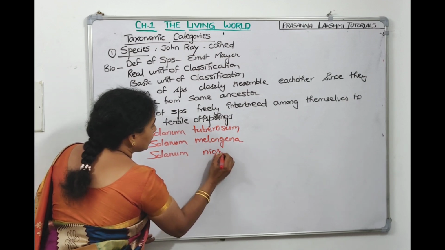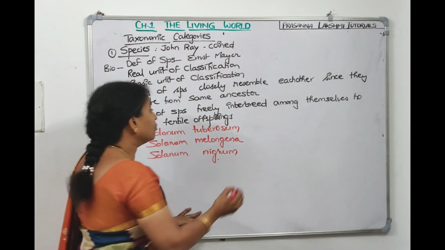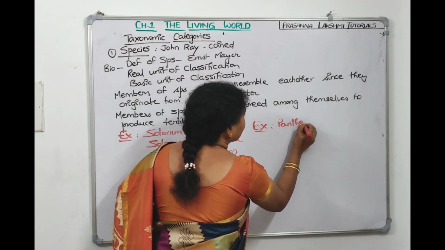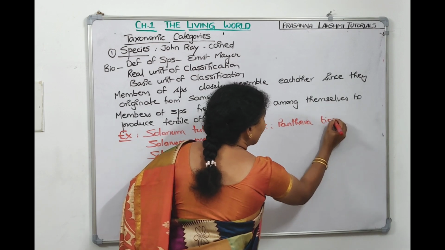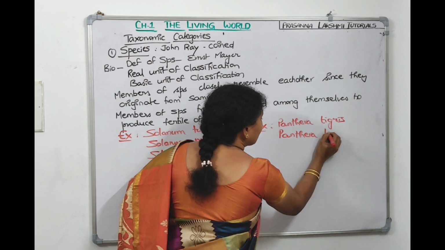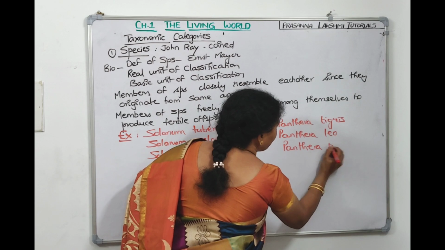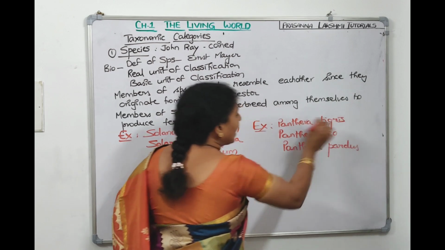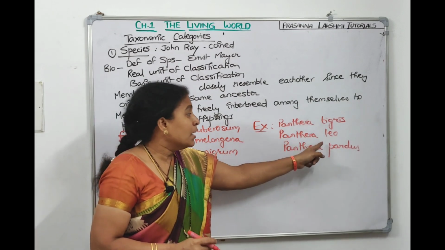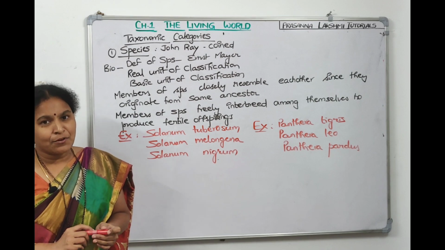Solanum nigrum. So these three are three different species of plants. If we have to take the examples of animals, we can tell Panthera tigris, okay, Panthera leo, Panthera pardus: lion, tiger and leopard. So tigris is a species name, leo is a species name, pardus is a species name. Understood? So I gave you some examples.